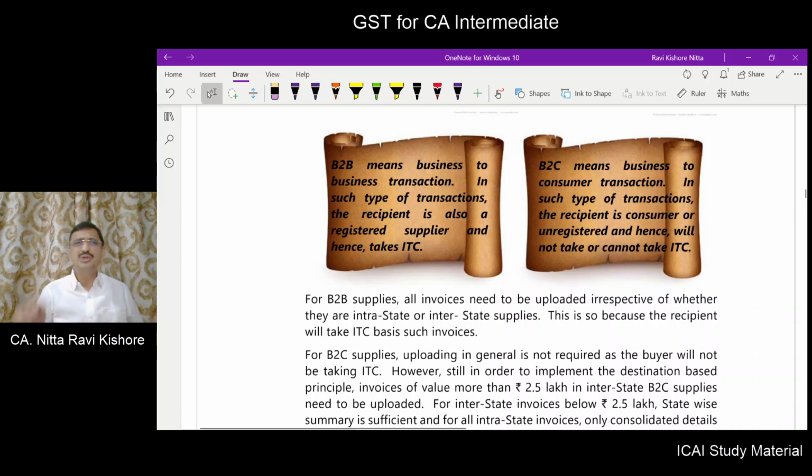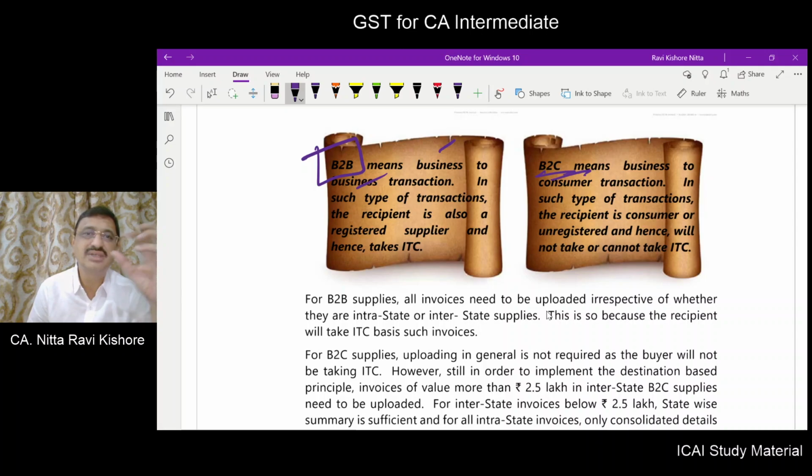What do you mean by B2B and what do you mean by B2C? Friends, as discussed, B2B means business to business transaction. Here, the supplier as well as the recipient both are registered persons. What do you mean by B2C? The supplier is a registered person, the recipient is an unregistered person.